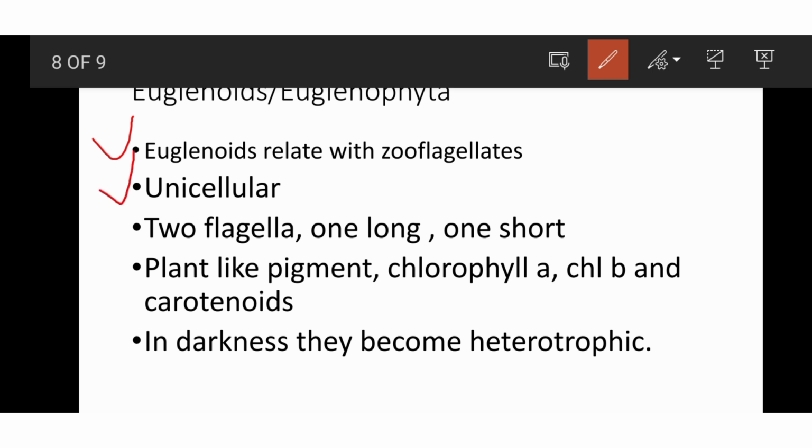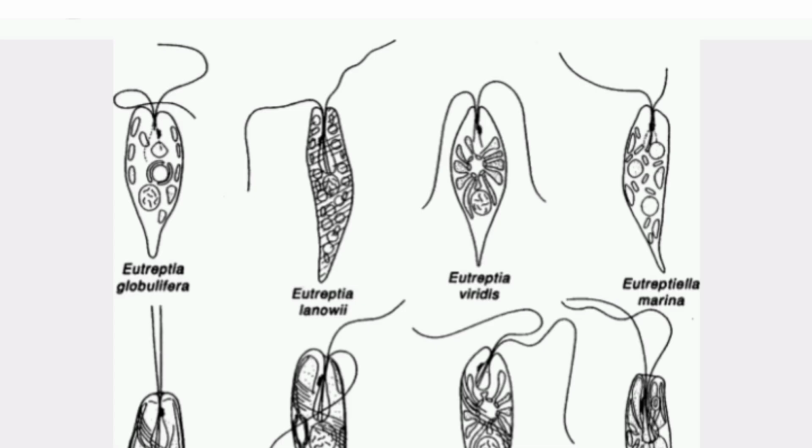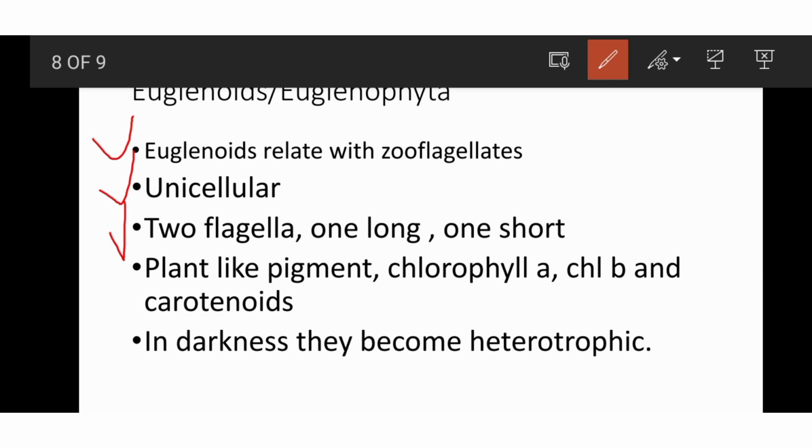Next point is euglenoid are unicellular. It means euglenoid consists of only single cell. Next point is euglenoid have two flagella. One flagellum is long and the other flagellum is short. Flagella help protist for movement.